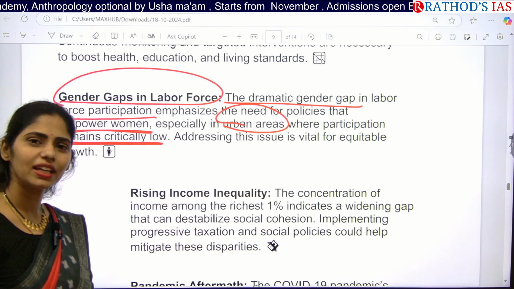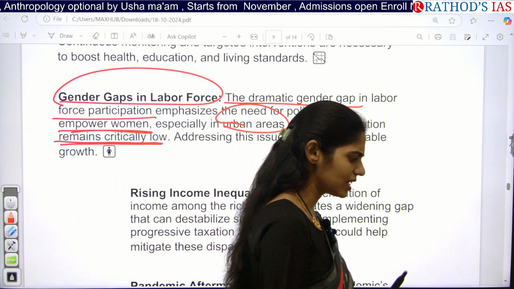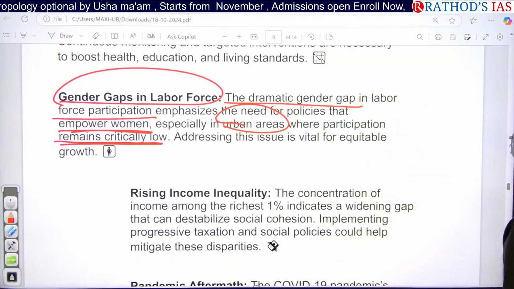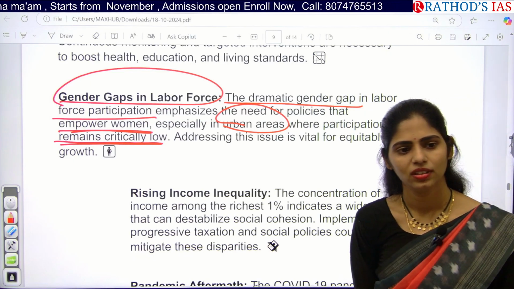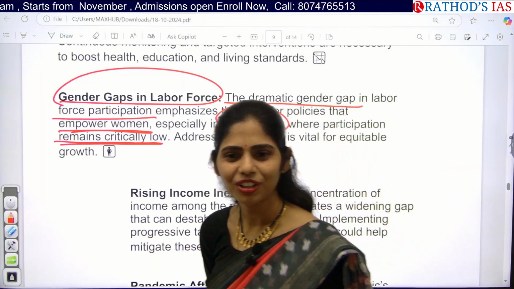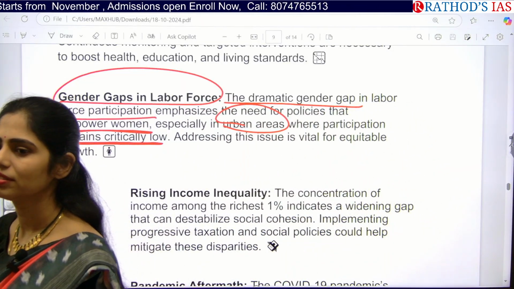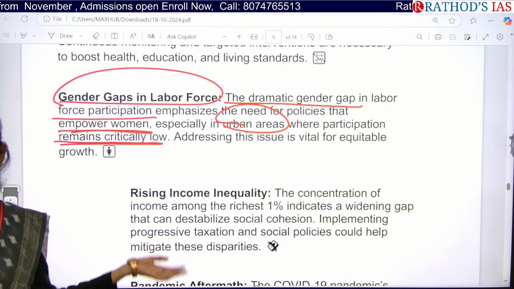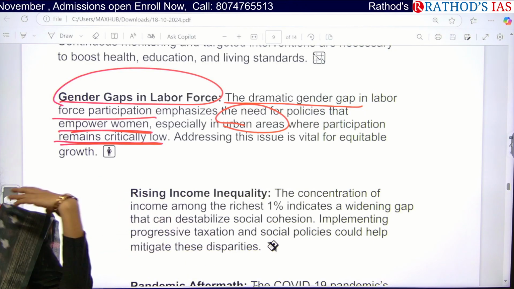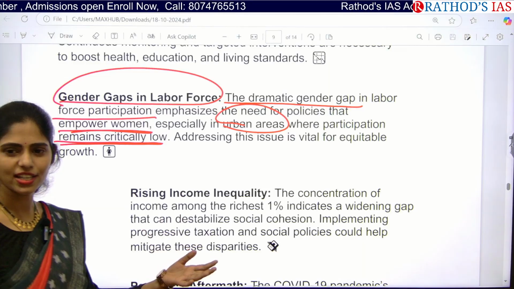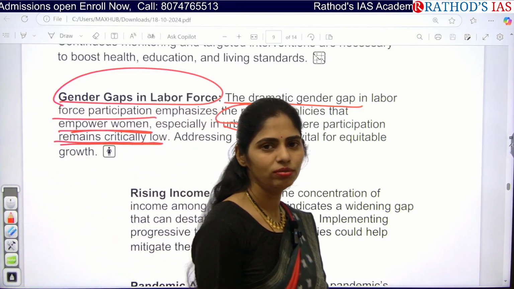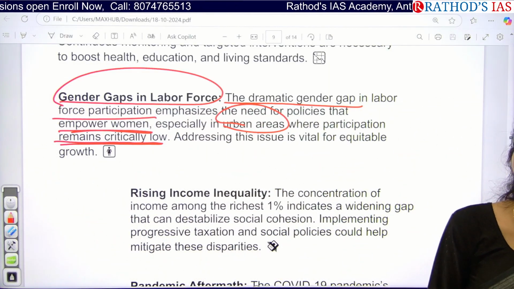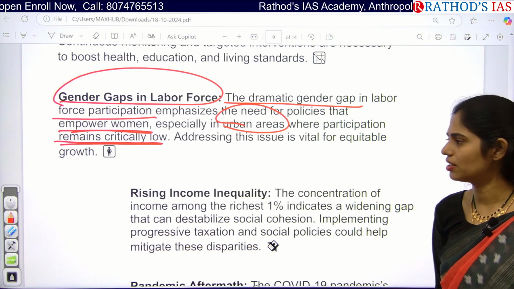Why is there much less participation of women in the labor force in urban areas compared to rural areas? What are the problems in urban areas for women? Lack of safety, lack of security, and they come to urban areas from rural areas as migrant women, so again they have issues of financial independence, etc.